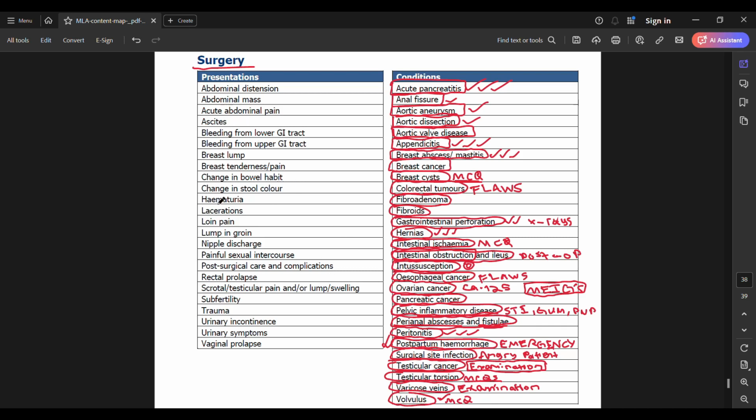And next, of course, we have these presentations in these particular conditions. Just take a look at them. In particular, rectal prolapse isn't something that I have seen show up in the past, so just look at this. This might be a newer scenario or a newer question. The rest of everything else I have seen show up quite commonly and quite frequently in your exams.